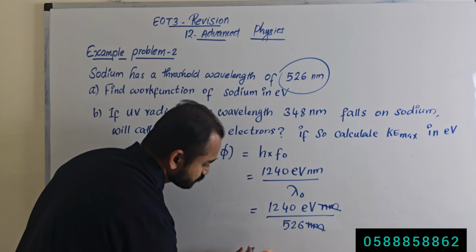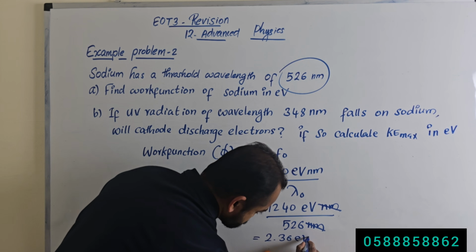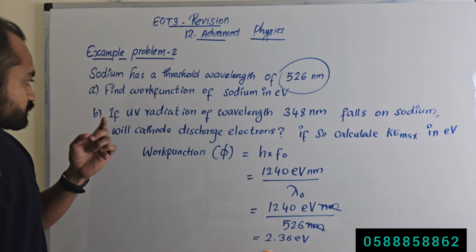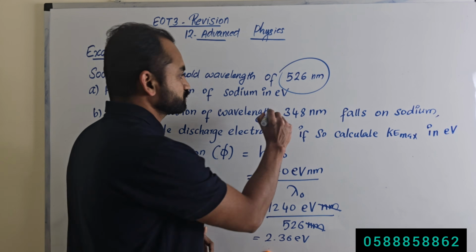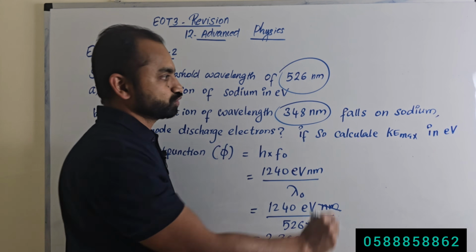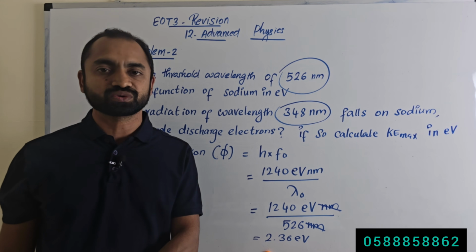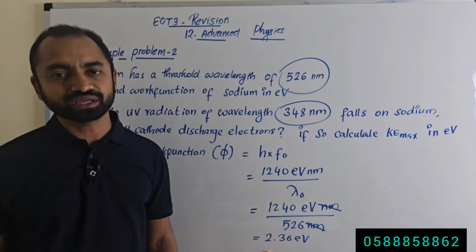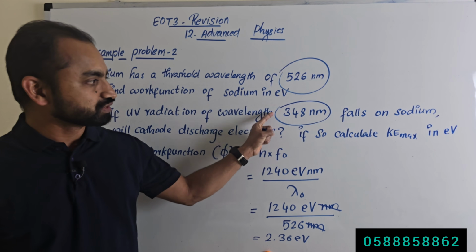So the answer is 2.36 electron volt. Then next, if radiation of wavelength 348 nanometer falls on sodium, will there be emission of electrons? Yes. Why? Because see the wavelength of the incident photon.